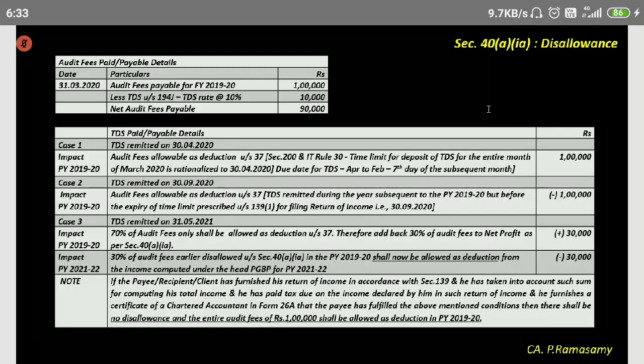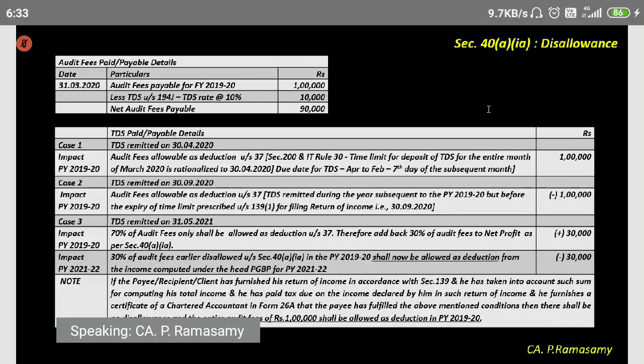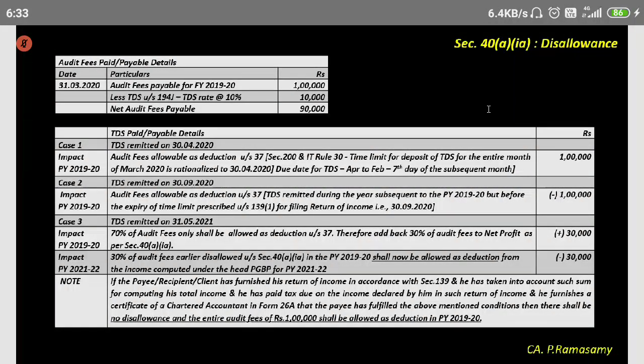Any doubt? Is it clear? Any doubt you can ask. Anybody who's got any doubt?